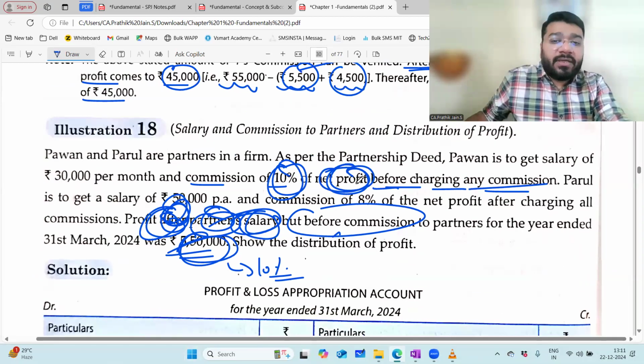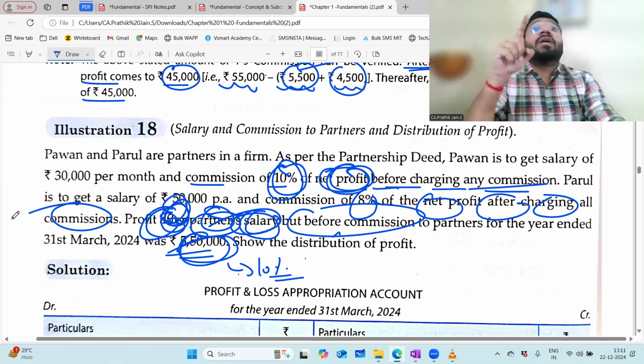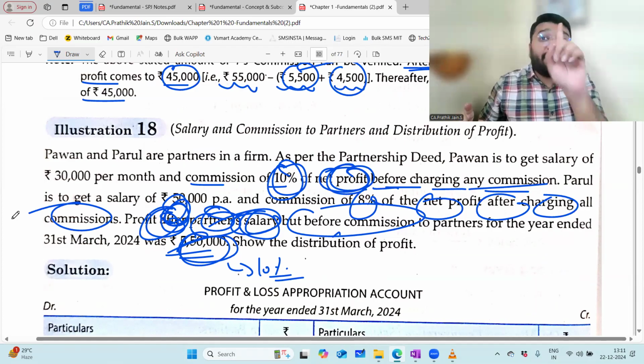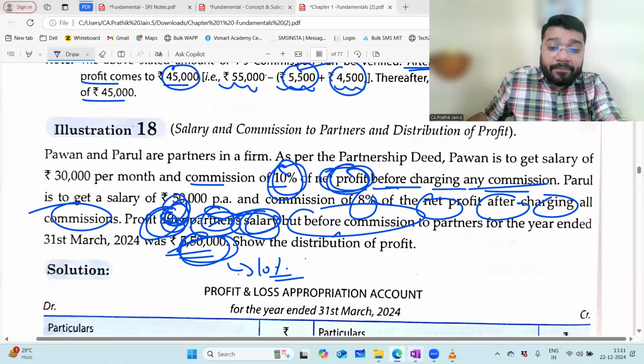Parul's commission is 8% on net profit after charging all commission. Did they say after charging all commission and salary? No, only commission. So how do I calculate?